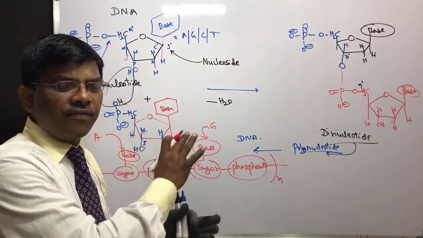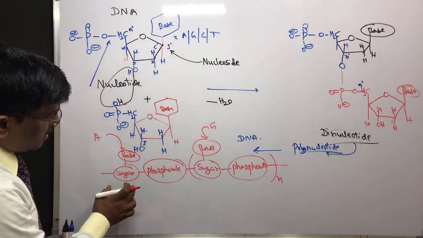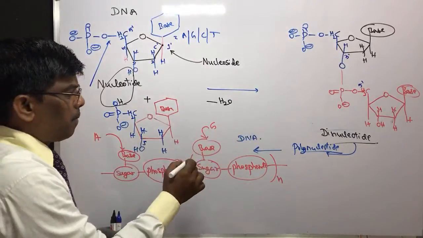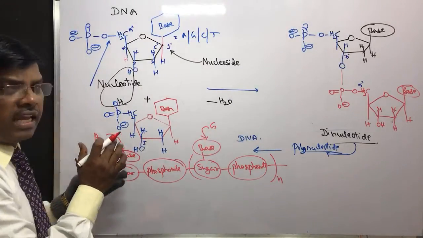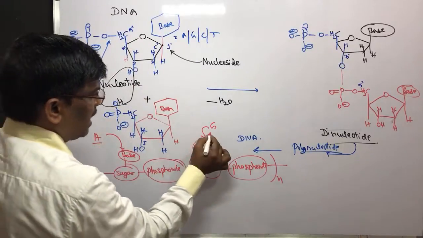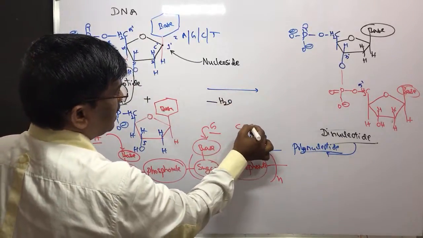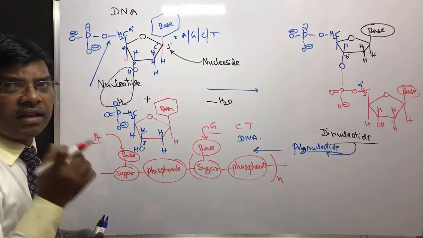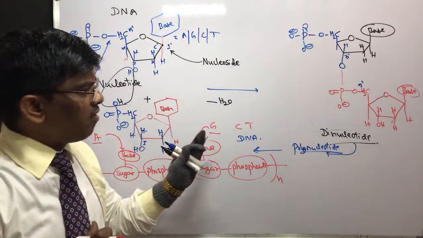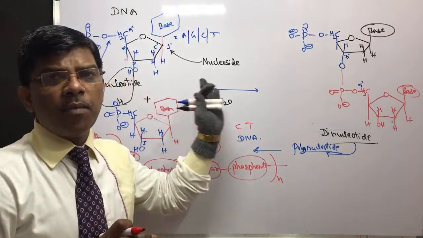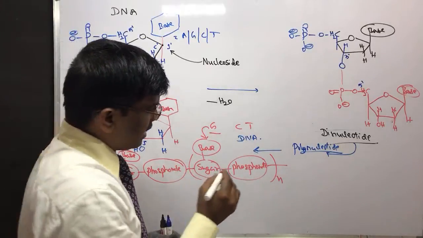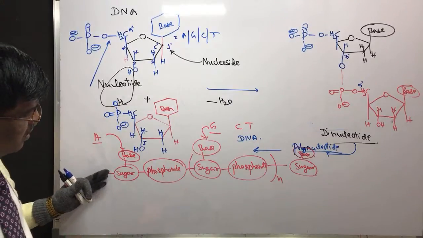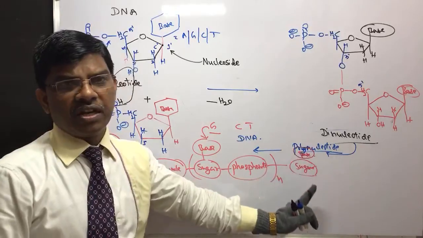So in DNA the sequence of bases differs, because the sugar is not going to be disturbed and the phosphonate is not going to be disturbed; that is the same. But the sequence of bases, for example in one candidate, is AGCT, and in another person it may be ACGT, like that. So the sequence of bases will differ in the DNA molecule, while the sugar and phosphonate remain the same.